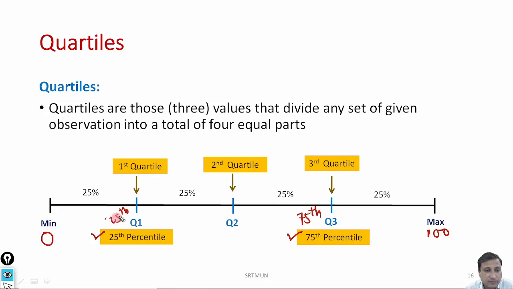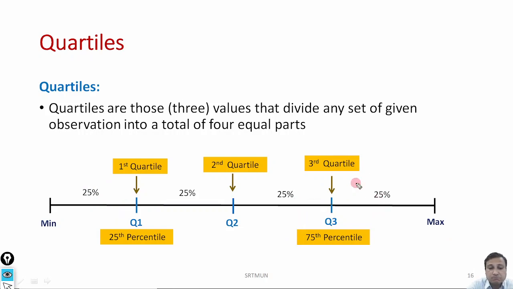This 25th positional value tells me that 25% of the distribution is below this and 75% of the distribution is above this. And this 75th positional quartile 3 tells me that 75% of the distribution is below this number and 25% of the distribution is above this number.